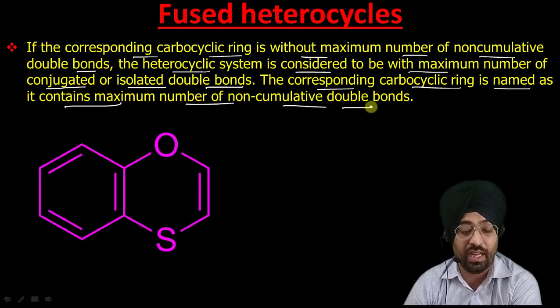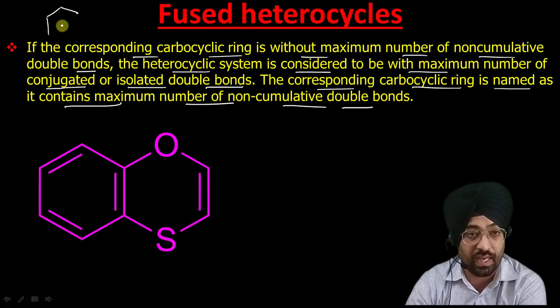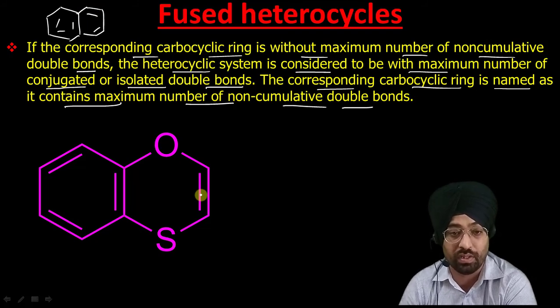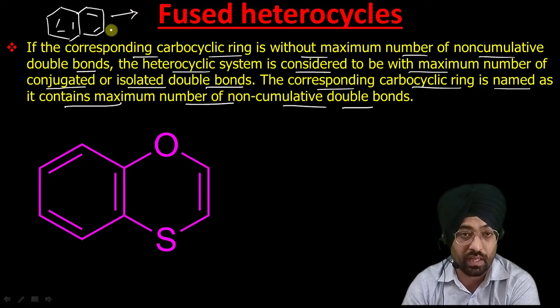Here we have to consider it as a derivative of naphthalene, as it does not have this type of system, but as it contains only one double bond, it is less than the maximum number of non-cumulative double bonds, but we have to see this as a derivative of naphthalene.